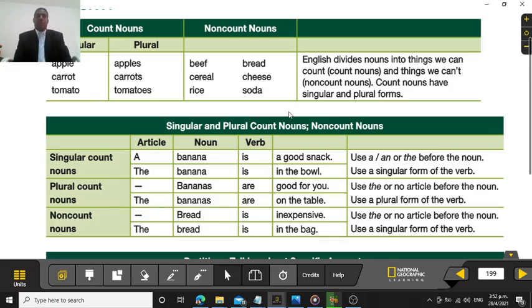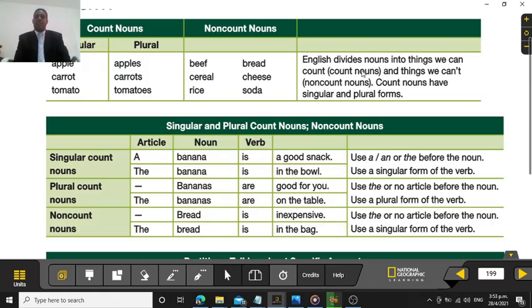Now, what happens most of the time is that when you get one of these items that are not countable, but you put them in a container, or let's say inside a bowl, then you count the bowl. For example, you could say a can of soda. That means that soda is inside that can, and you can count the can, not the soda. All right? So try to study that part because it's a little tricky in that aspect.